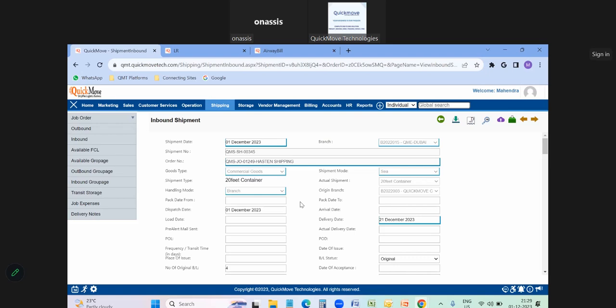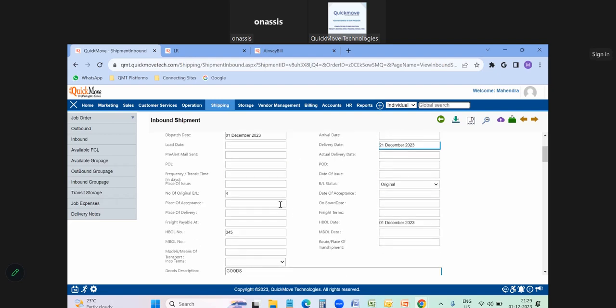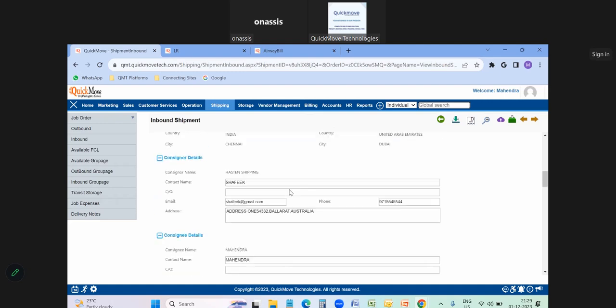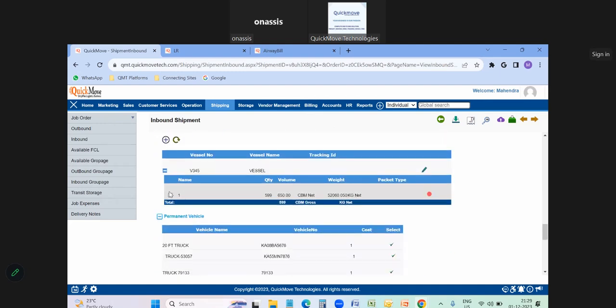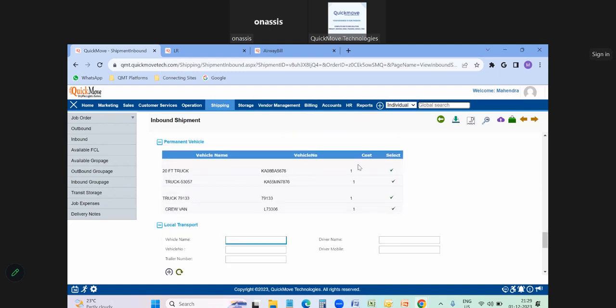I'm coming out. I have not clicked on any modules, only the inbound shipment as a team. I click to the shipping module. Now you can see all the details are reflecting what we have inputted here. Then what the inbound team will be doing is they will be choosing a local transport here, whatever local transport is available, might be own vehicle or it might be from the vendor. They can choose the details from here, input the driver details, driver mobile number, any trailer number, they can add here and click on the plus button.